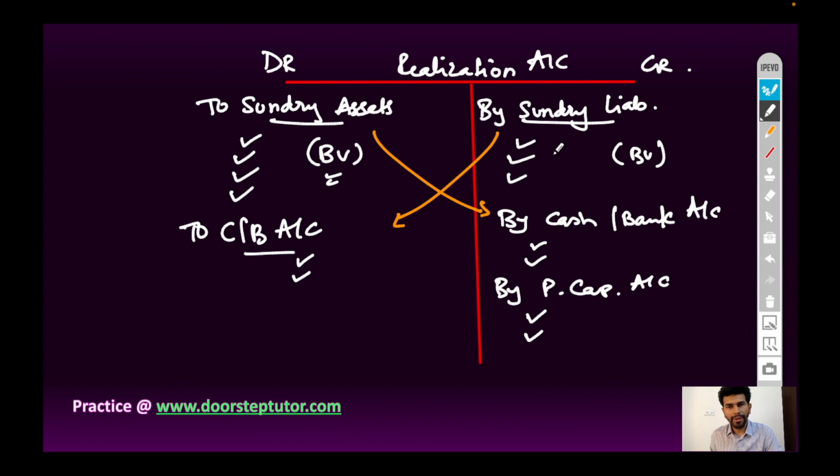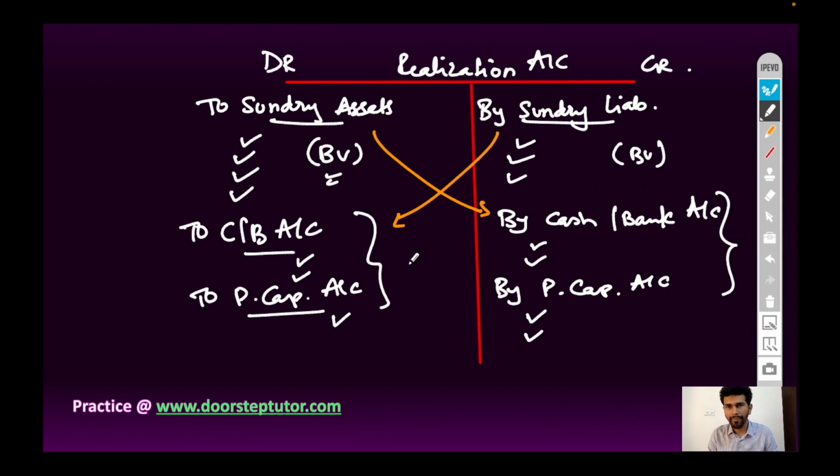And if any of the liabilities are paid by any of the partners, then we have to write to partner's capital account and the name of the liability which the partners have paid. So similar to the entry on the asset side, we will provide entries for liabilities.